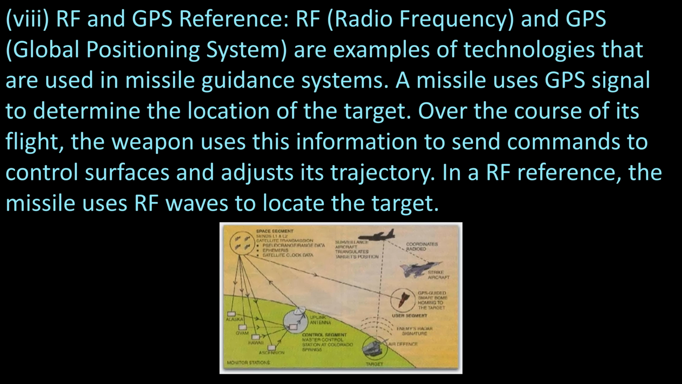The eighth and the last one is RF and GPS reference. RF stands for radio frequency and GPS, global positioning system, are examples of technologies that are used in missile guidance systems. A missile uses GPS signal to determine the location of the target over the course of its flight. The weapon uses this information to send the command to control the surface and adjust its trajectory. In an RF reference, the missile uses RF waves to locate the target.